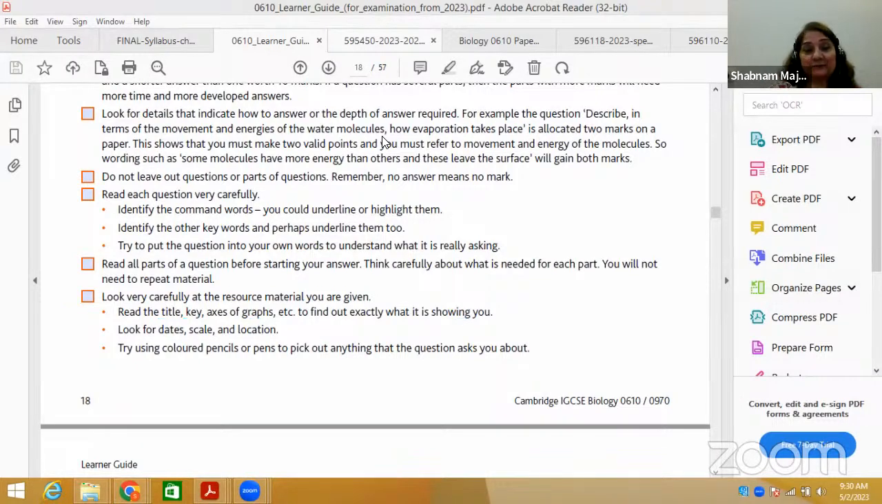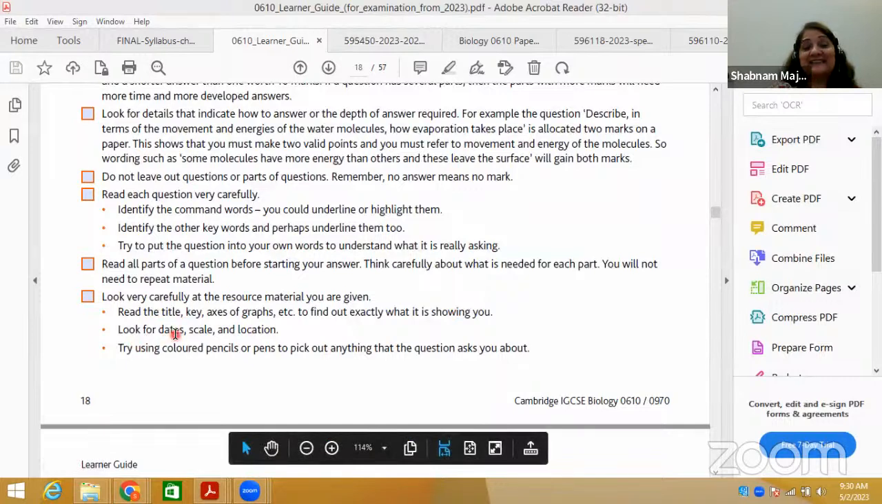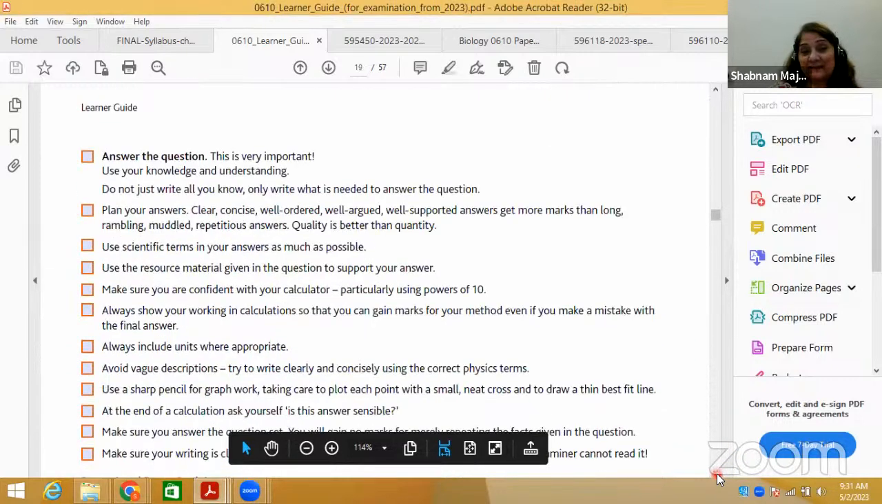Next, look for dates, scale, and location. Try using colored pencils or pens to pick out anything that the question asks you about. Colored pencil, this is he's saying in terms of when you are basically revising something.